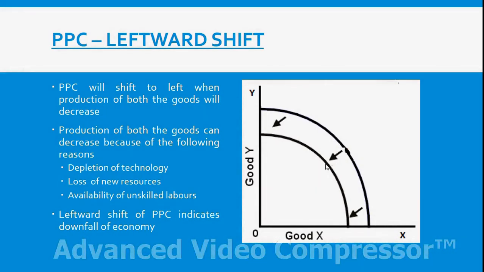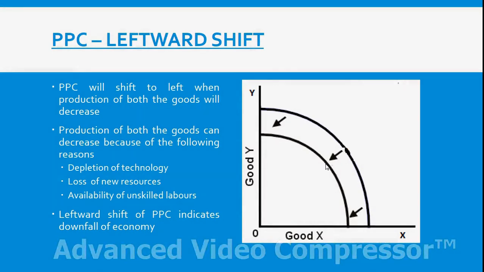It might happen that we have lost our resources because of natural calamities or war. When we lose our resources, the available resources will decrease. As a result, production of both commodity X and commodity Y will decrease, and hence PPC will shift to left.